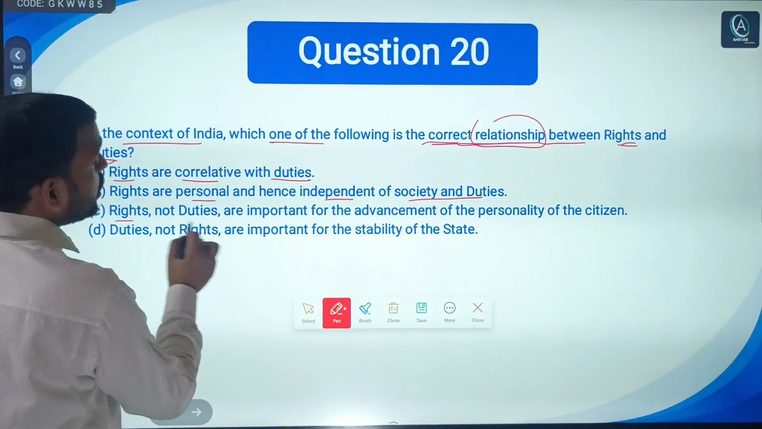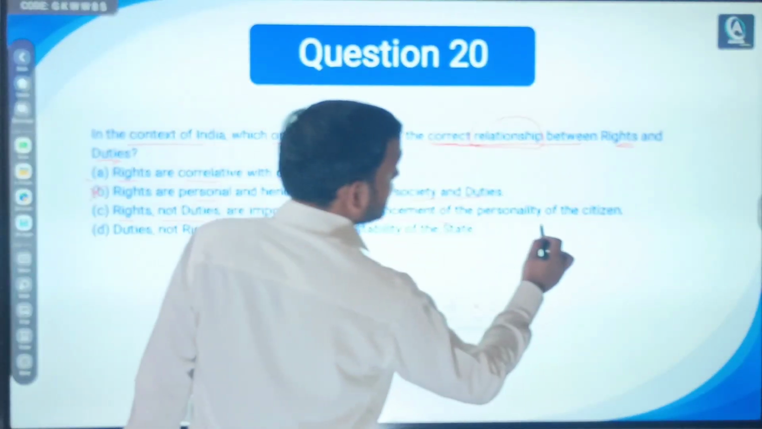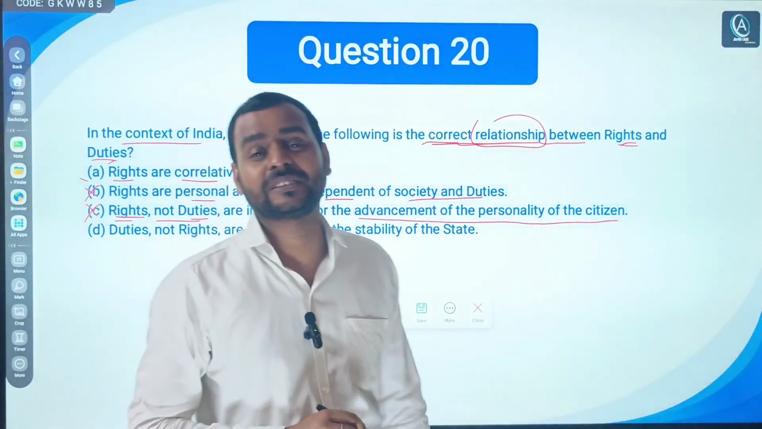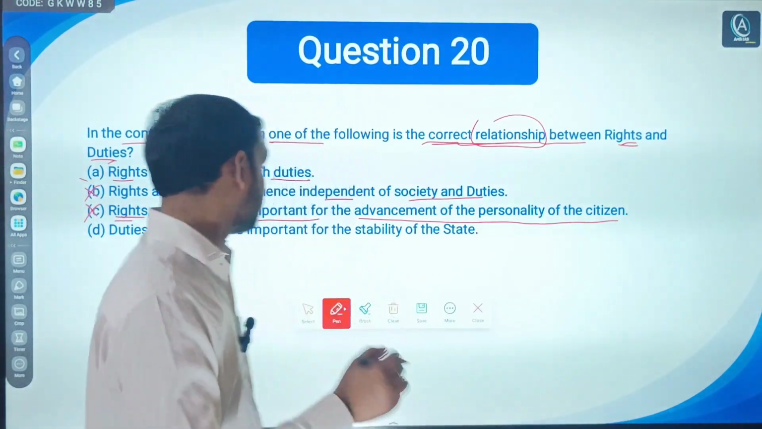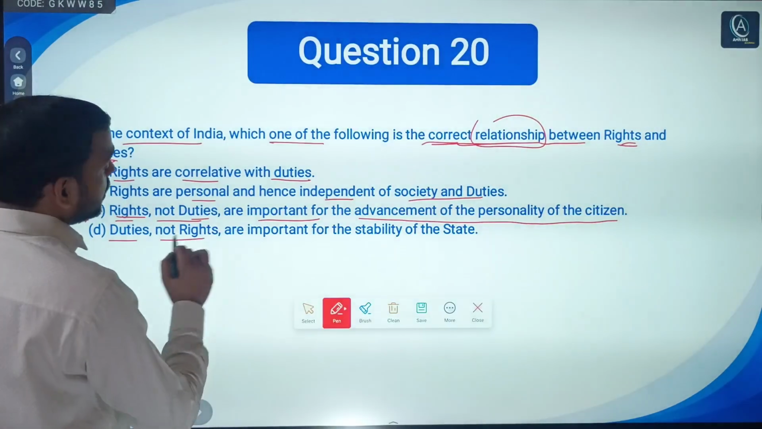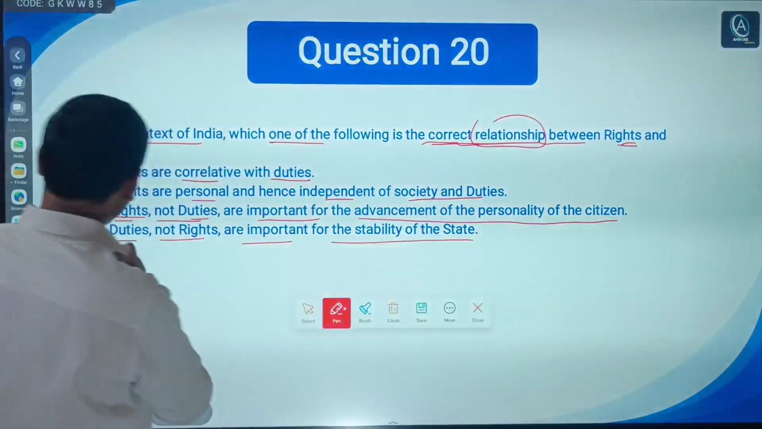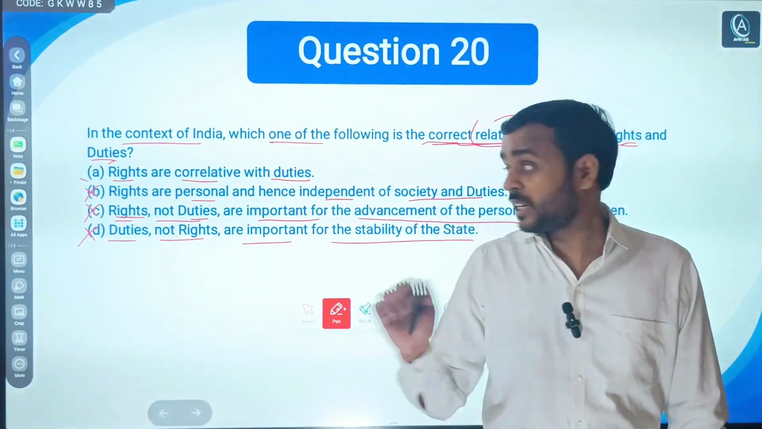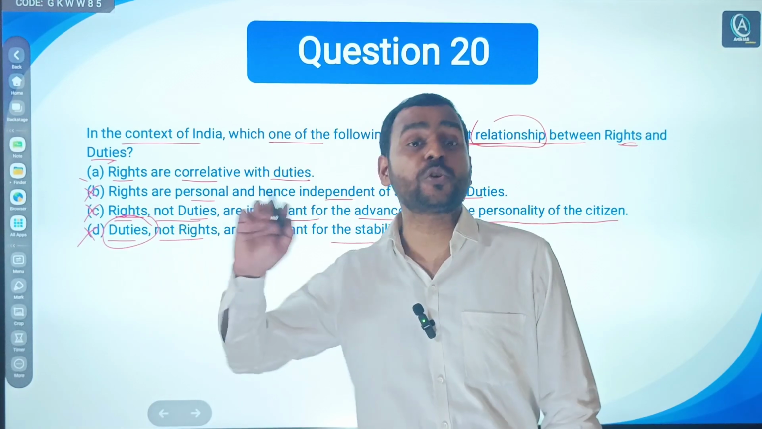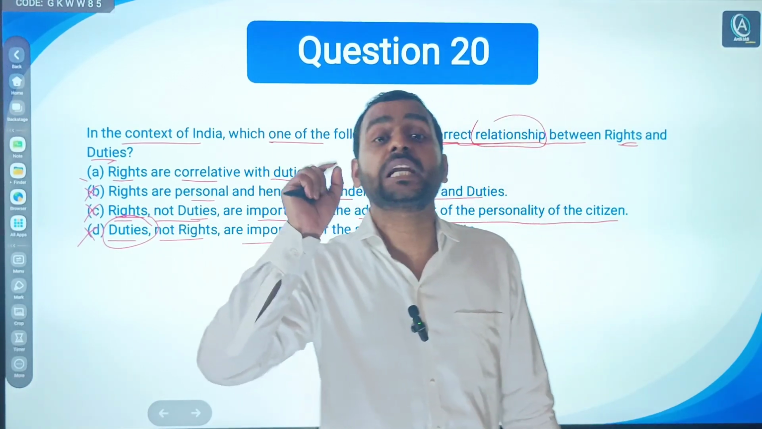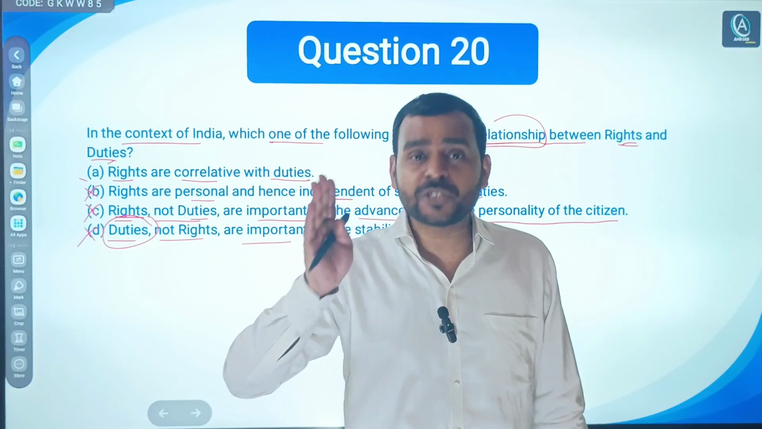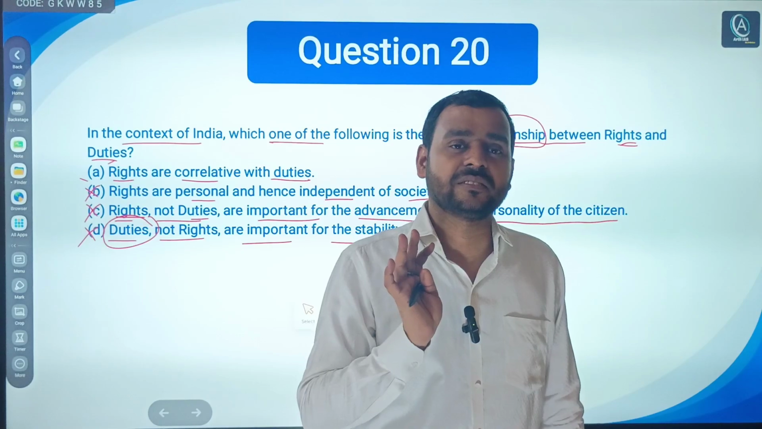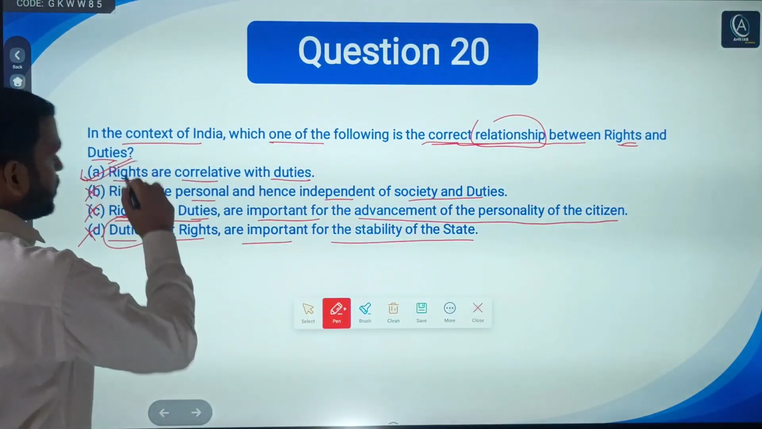Rights, not duties, are important for advancement of personality of the citizen. No, as rights are important, duties are also important. Duties, not rights, are important for stability of a state. No, both are important. As rights check the arbitrary action of the state, at the same time, duties also raise an alarm in the minds of citizens that while enjoying certain rights, you should perform certain duties as a citizen. So A is the right answer of this question.